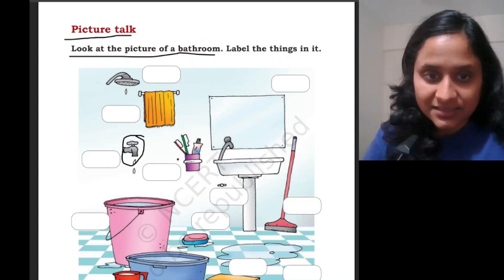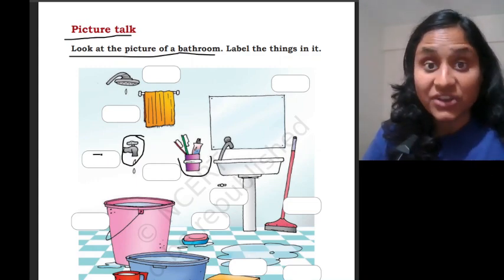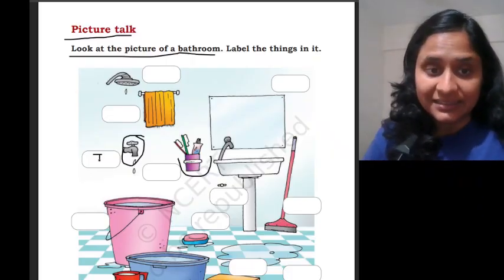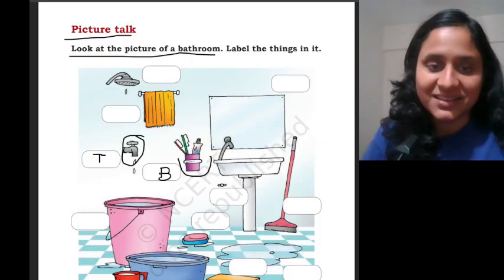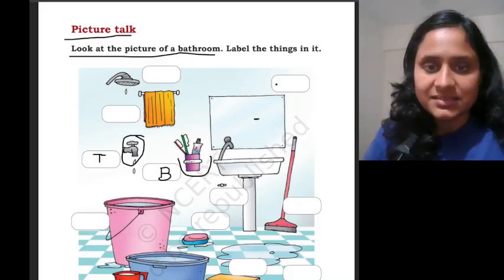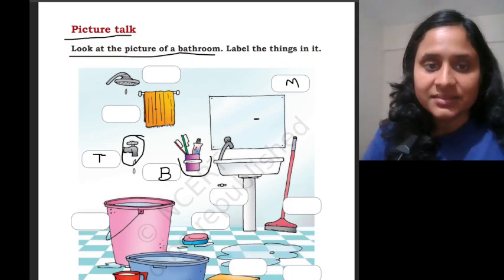This is a brush stand. I will write the initial sounds here. This is a brush stand. I will write here B. B says brush. We should brush our teeth. Yes. What is this? This is a mirror. What is this? This is a hanger.